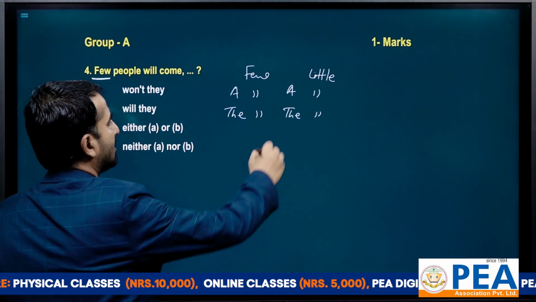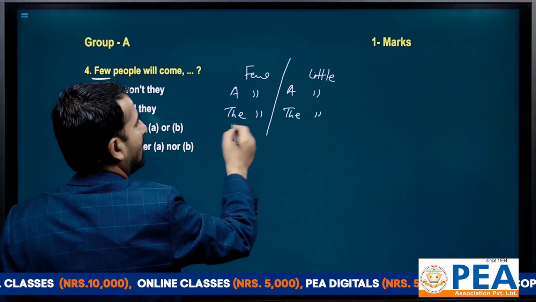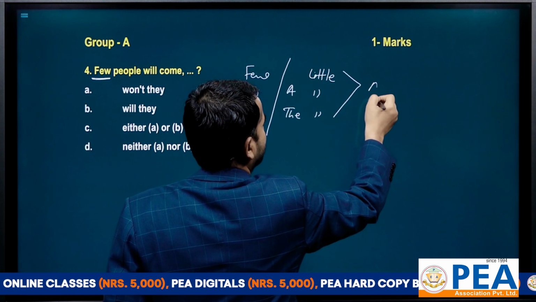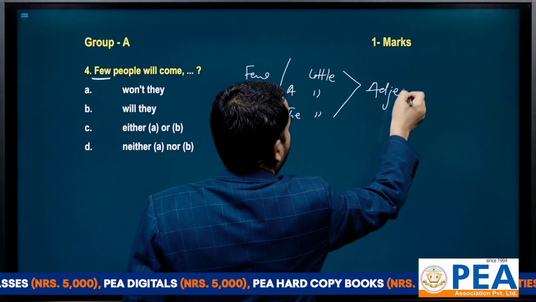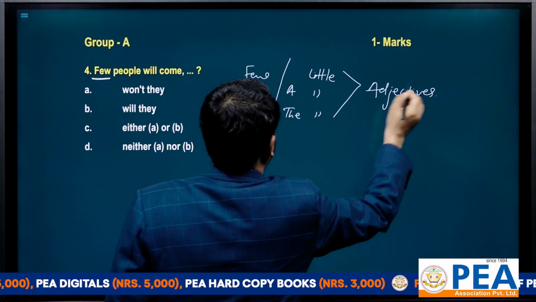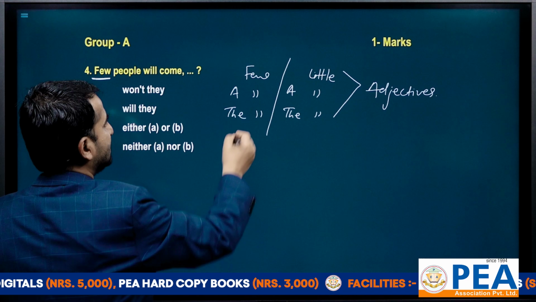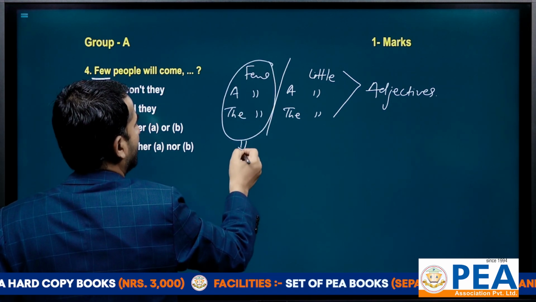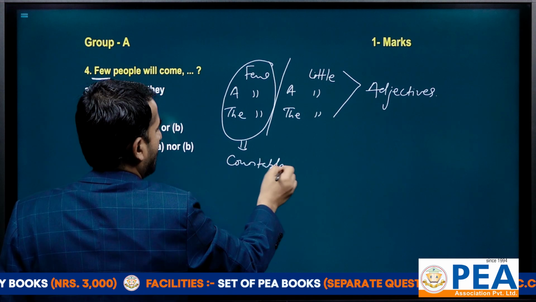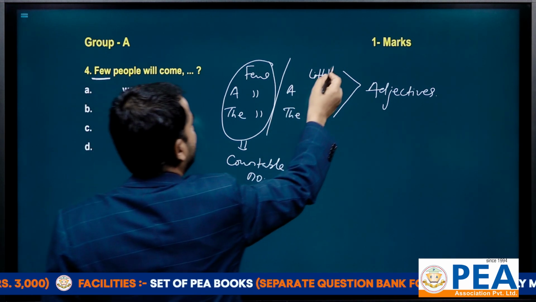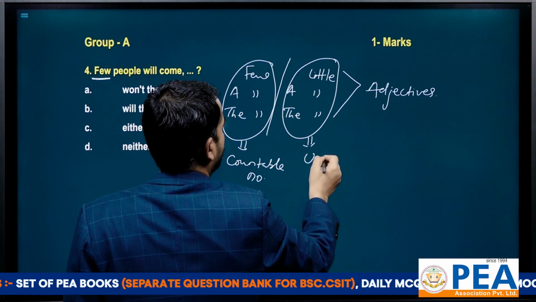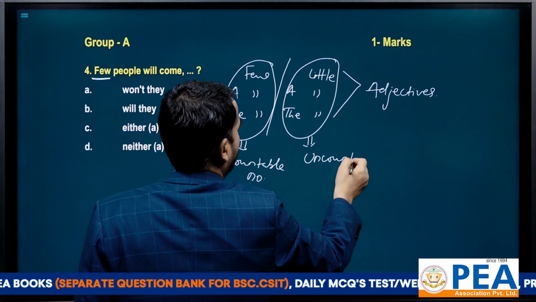These are adjectives. See, these three are used for countable number, and these three are used for uncountable number.